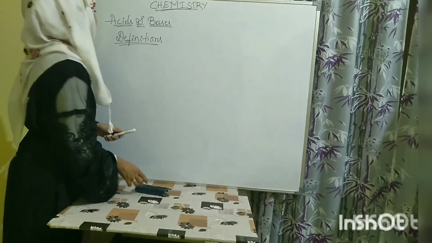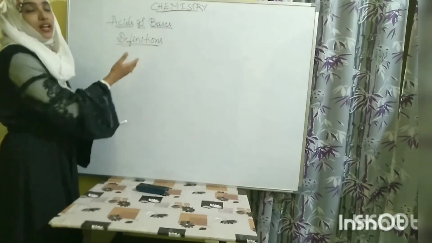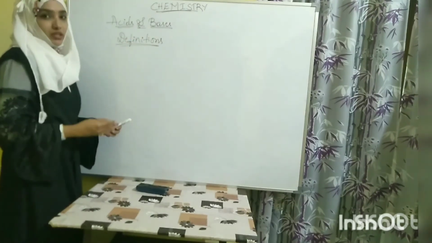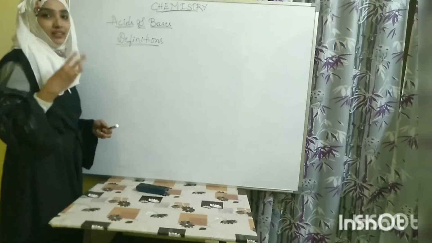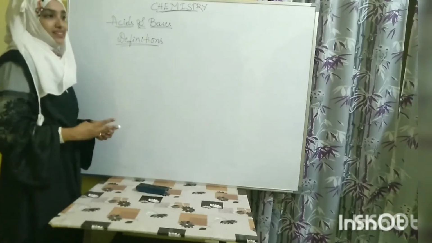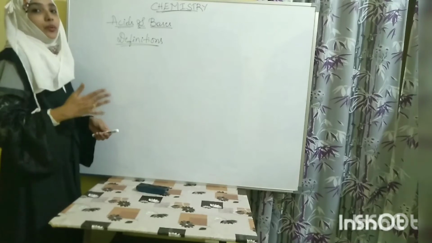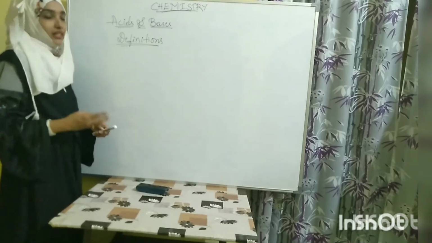Okay? So, in definition, we came across three theories. For acids and bases, we have come across three theories.